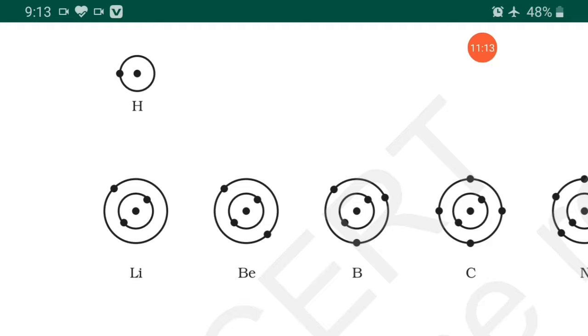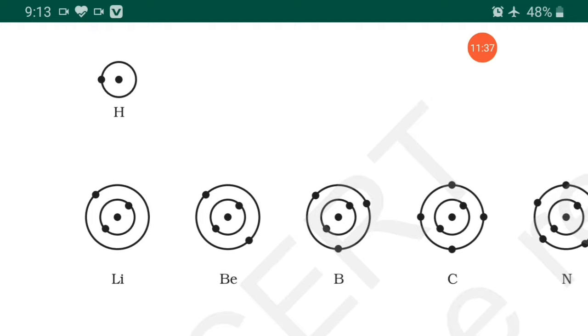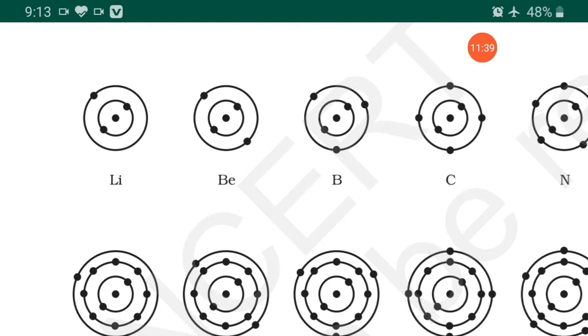page number 257. All the electron configurations, the atomic numbers and atomic masses are given, all things are given, so accordingly you can arrange. First hydrogen, the atomic number is 1. Then helium will come, so we don't have to draw. Then it is followed by lithium, meaning 3. With atomic number 3, the possibility is 2, 1.